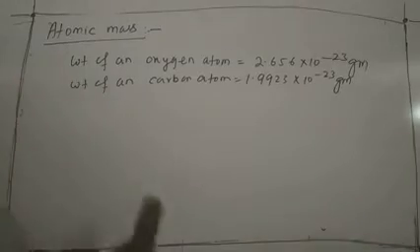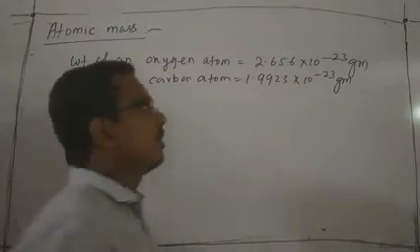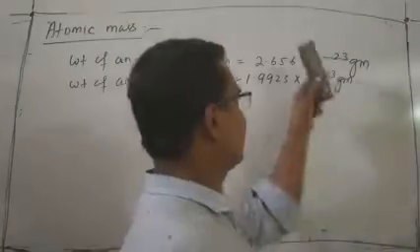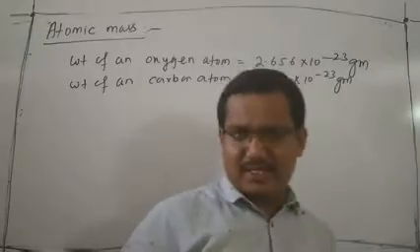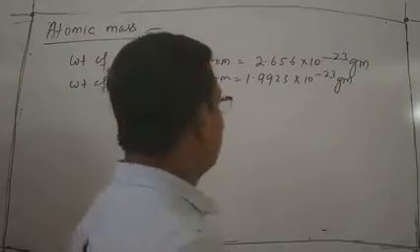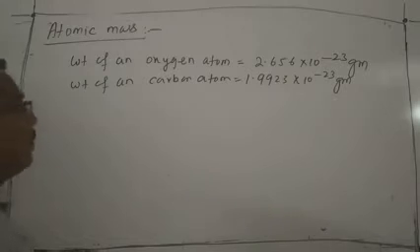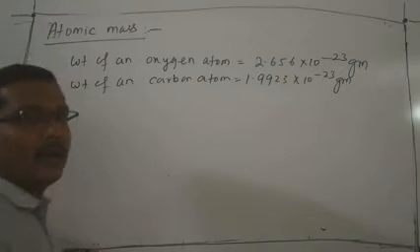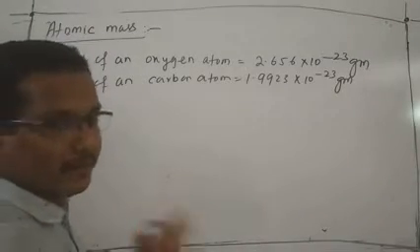It is very difficult to remember, and very difficult to write many problems by the weight, because it is a very small value. So we need a comparable value, that is the relative atomic mass.